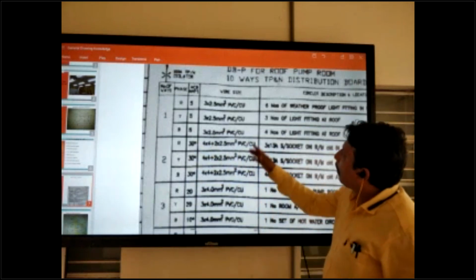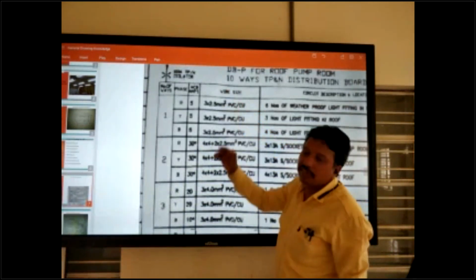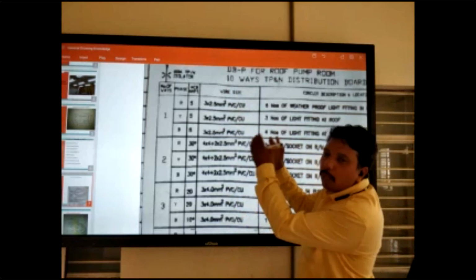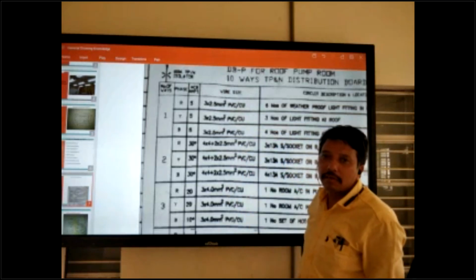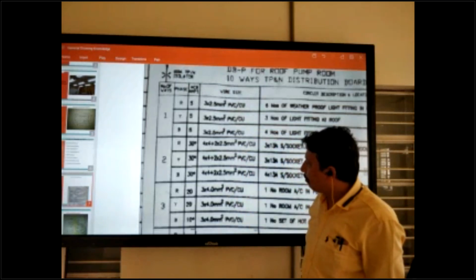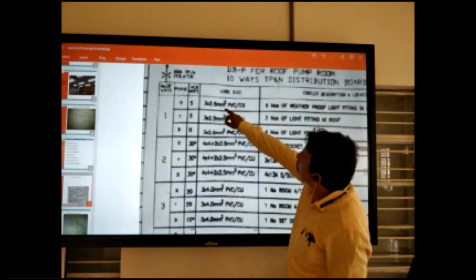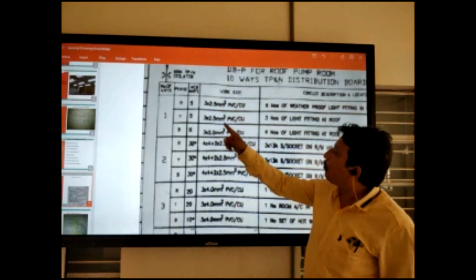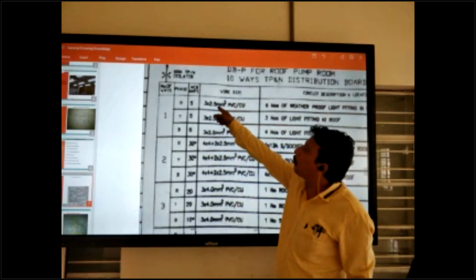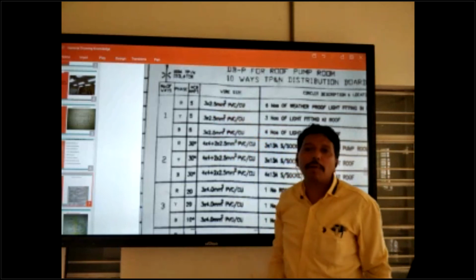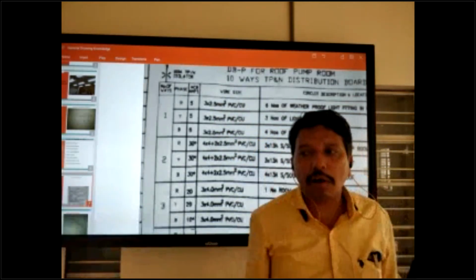Okay? And fourth one, wire size, and how many wires are coming here. This is wire size. So maximum lighting we can use in 2.5 mm square. This is the standard size of the wire.